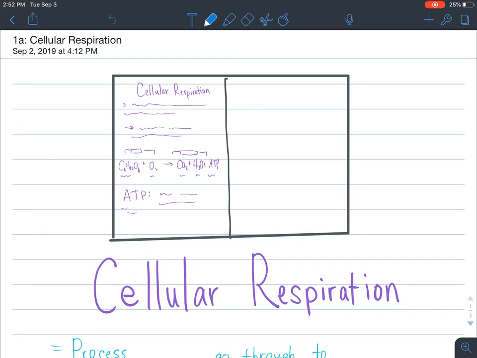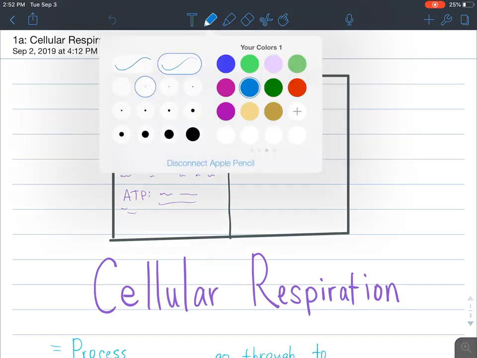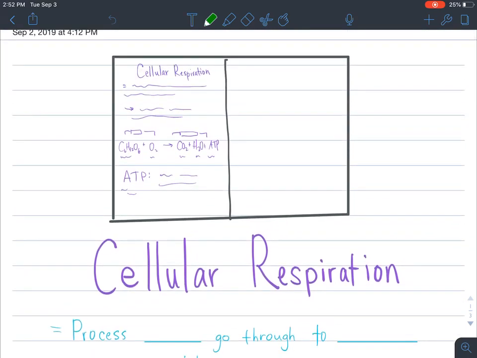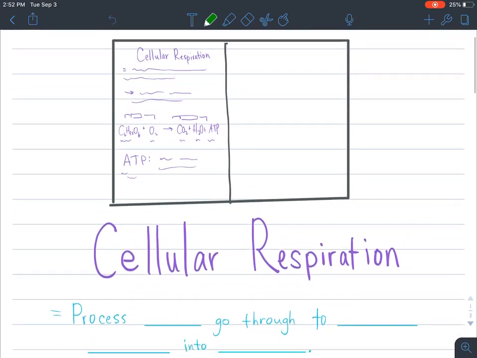I want to teach you about cellular respiration. So that's what we're going to title our page. Cellular respiration. All right, let's learn about it. So you can see that we're going to define it. We're going to do a chemical formula, and we're going to define what ATP is.